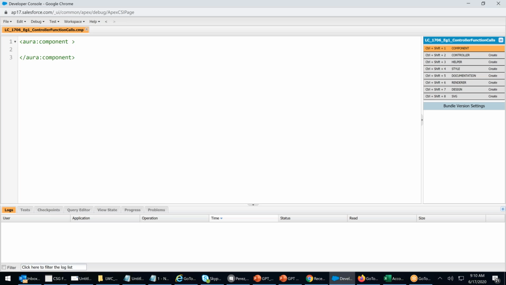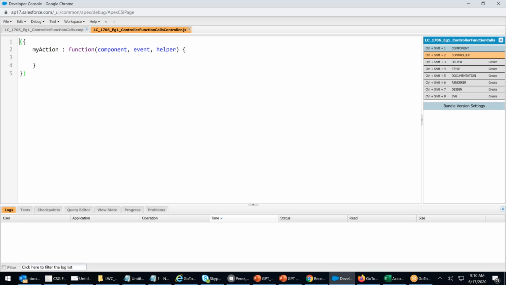Now let's go to the controller directly. Let me assume, just to show you, that there are 2 or 3 buttons.